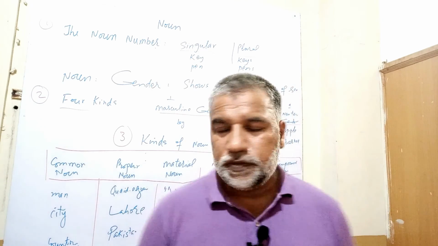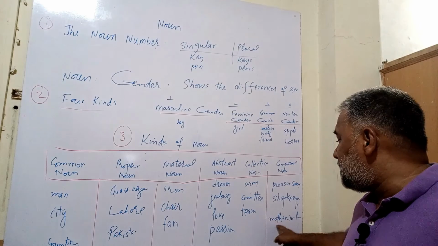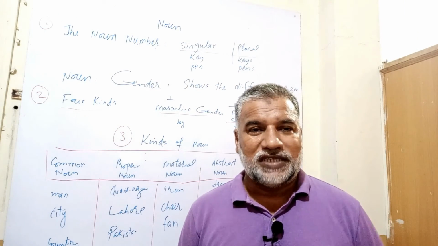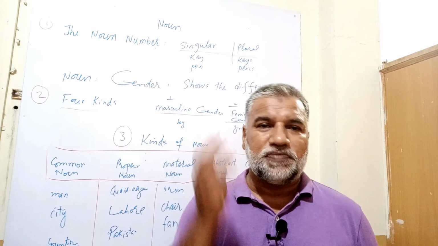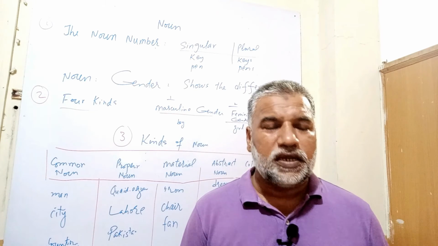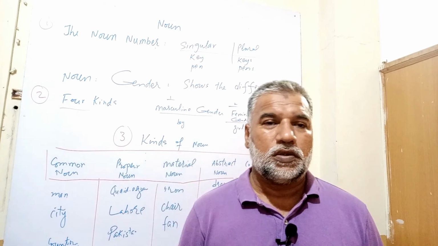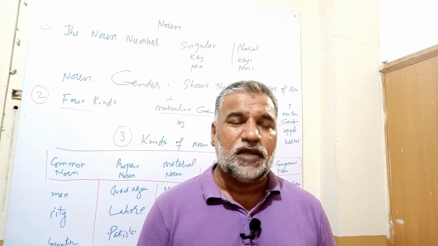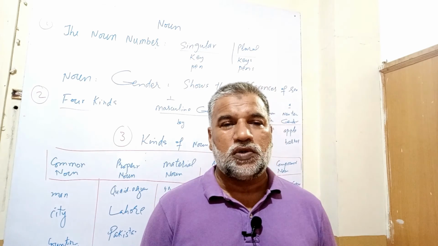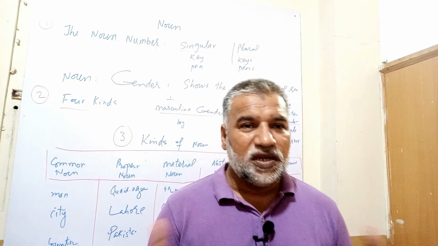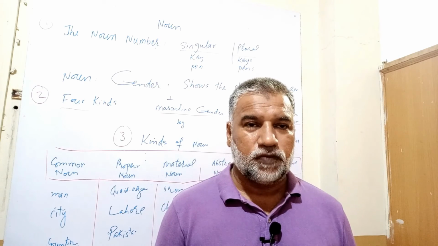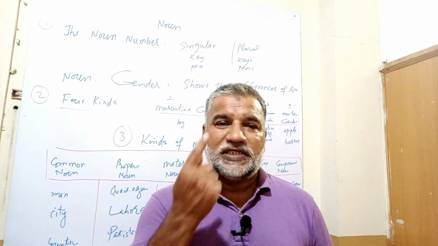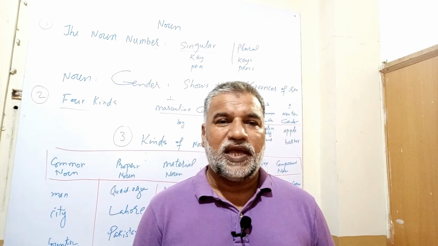Likewise, let's have a look. Mother-in-law. This time there are three words. One is mother, second is in, and third one is law. Three words are used, but they are conveying one singular noun, that is mother-in-law. In Urdu we say saas. So those words which convey a single noun are called compound noun.